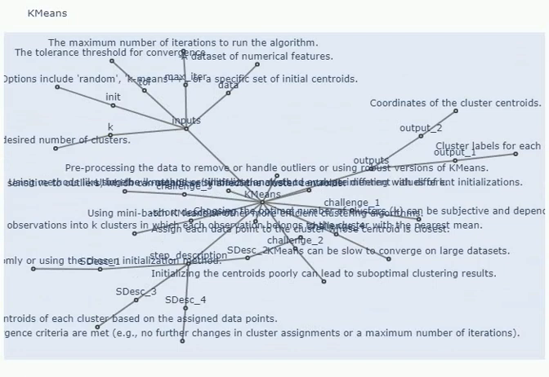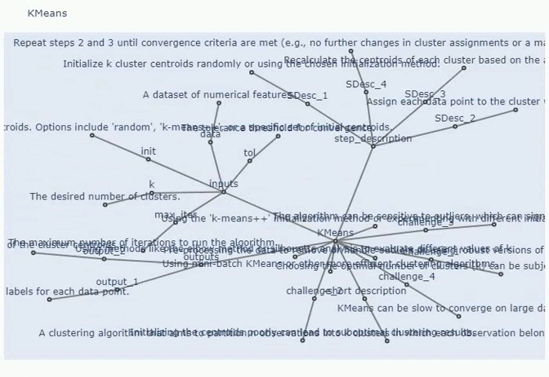Fixes. Experiment with different values of k and use methods like the elbow method or silhouette analysis to assess the quality of the clustering results for each k. The optimal k will be the one that produces a good balance between the number of clusters and the quality of the clustering.